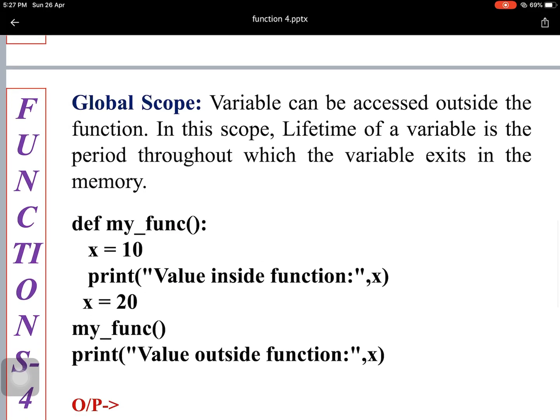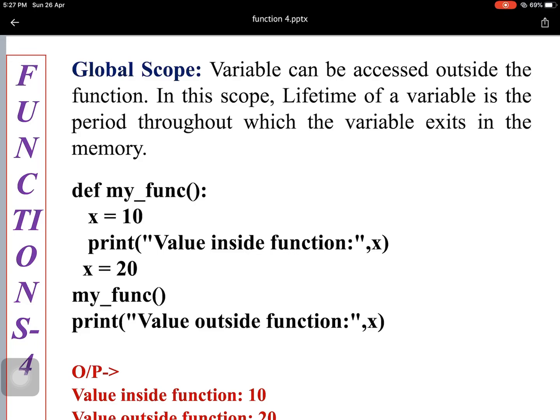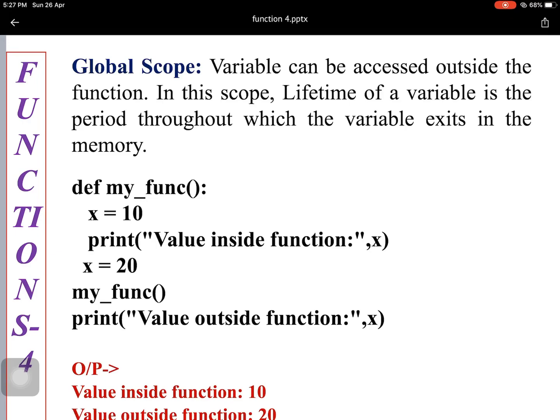So let's see this example here. Here it is given one example: def my function, x is equal to 10, print value inside function x, and one more time this x is defined with value 20. One is defined with value 10 here, and one is defined with value 20 here. So two values are defined, 10 and 20. Now my function is called here.